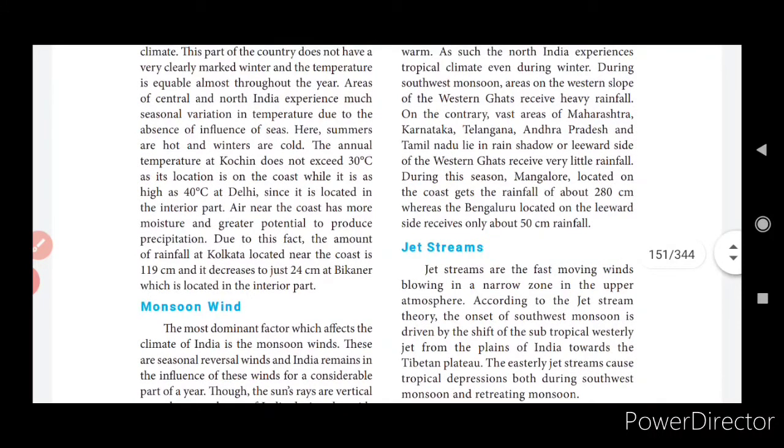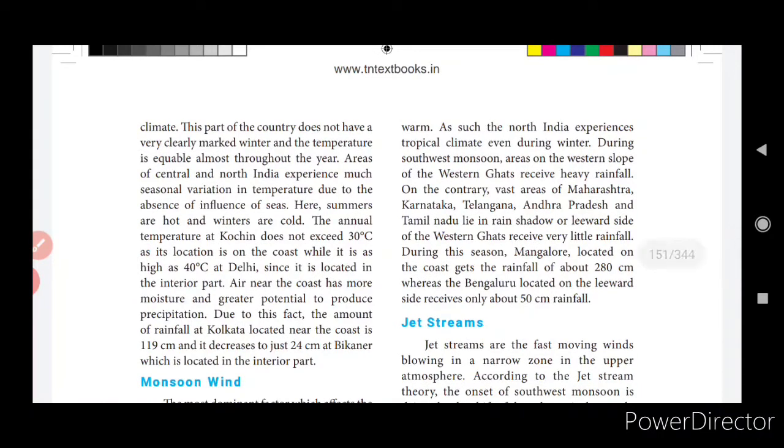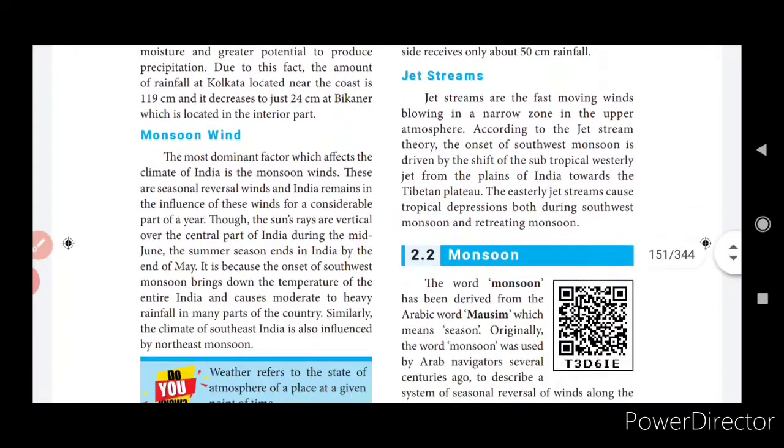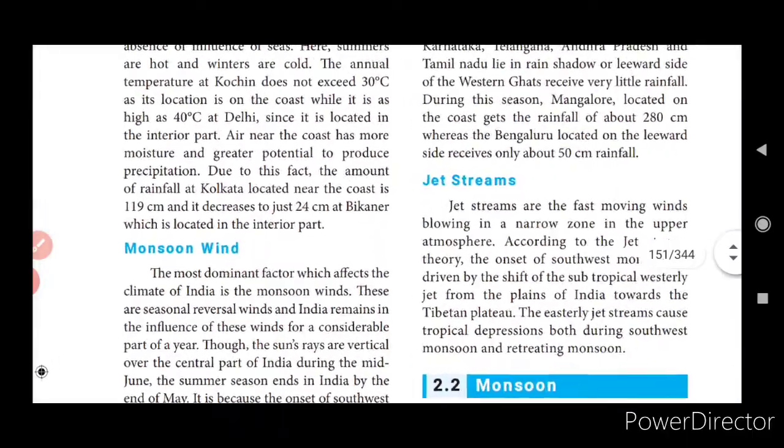Okay, so during this season Mangalore, located on the coast, gets rainfall of about 280 centimeters, whereas Bengaluru, located on the leeward side, receives only about 50 centimeters of rainfall. So there is a difference. During the southwest monsoon, areas on the western slope of the Western Ghats receive heavy rainfall. On the contrary, vast areas of Maharashtra, Karnataka, Telangana, Andhra Pradesh and Tamil Nadu lie in the rain shadow or leeward side.